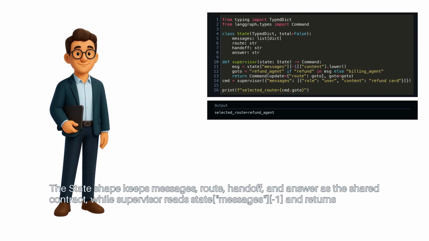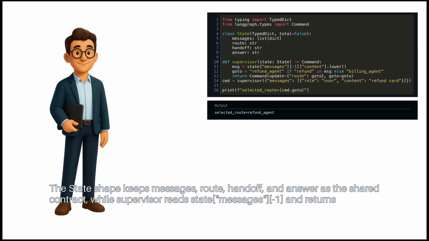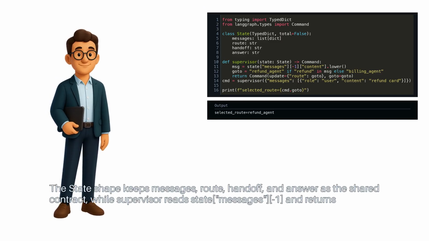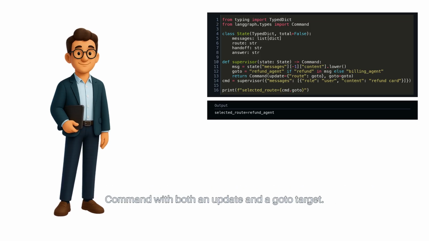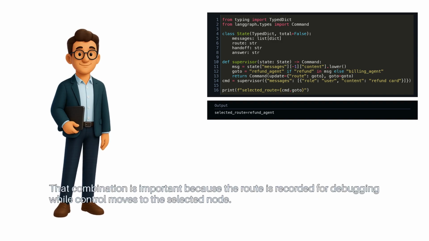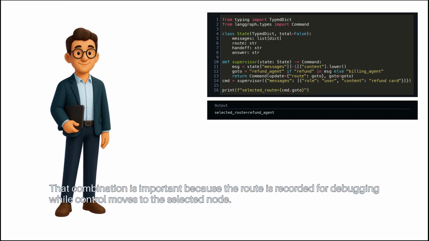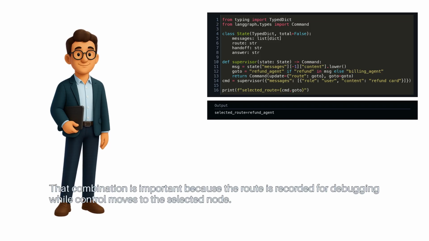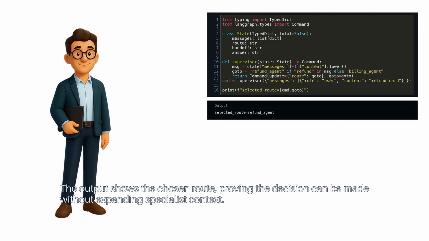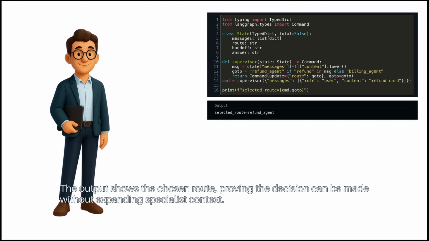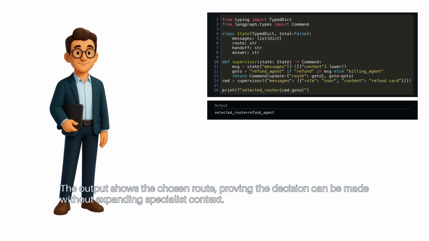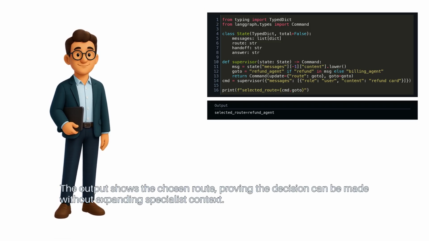The state shape keeps messages, route, handoff, and answer as the shared contract, while supervisor reads state messages -1 and returns Command with both an update and a goto target. That combination is important because the route is recorded for debugging, while control moves to the selected node. The output shows the chosen route, proving the decision can be made without expanding specialist context.